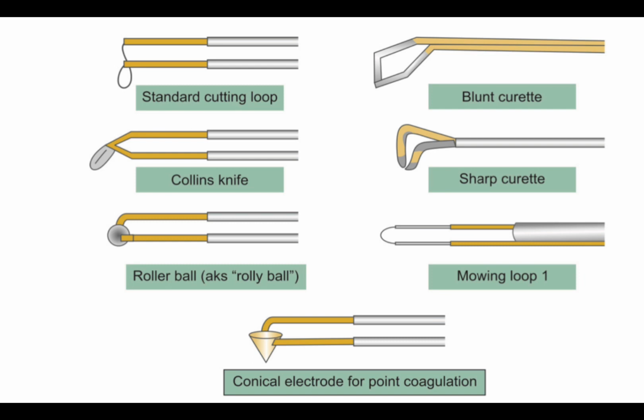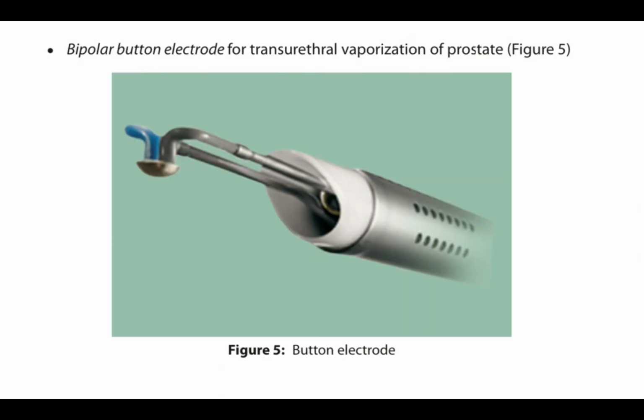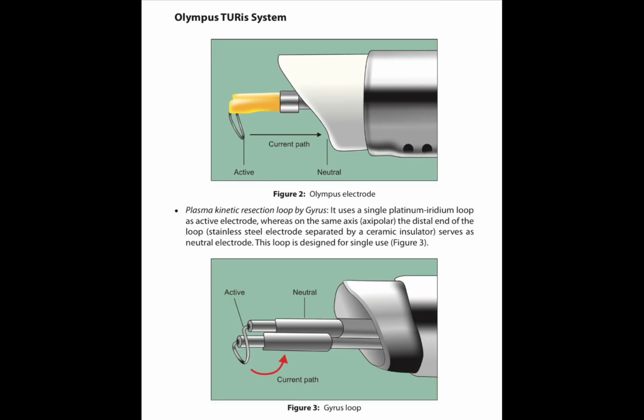So it's important. This is called the button electrode, and this is actually a bipolar button electrode, and it is used for transurethral vaporization of the prostate. This is the loop which we are using in bipolar TURP, having a neutral part just near the loop, and the current just moves around this loop. That's why there is no need for a neutral pad to be applied to the thigh of the patient.